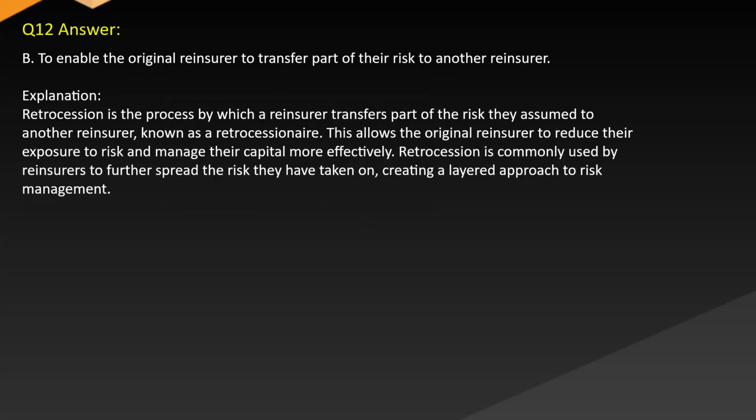Answer B. To enable the original reinsurer to transfer part of their risk to another reinsurer. Explanation. Retrocession is the process by which a reinsurer transfers part of the risk they assumed to another reinsurer, known as a retrocessionaire. This allows the original reinsurer to reduce their exposure to risk and manage their capital more effectively. Retrocession is commonly used by reinsurers to further spread the risk they have taken on, creating a layered approach to